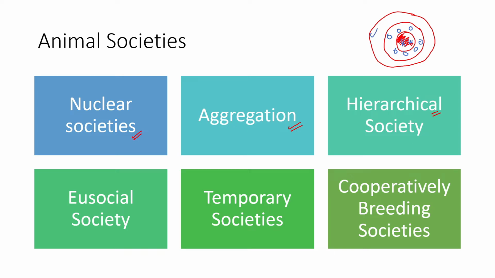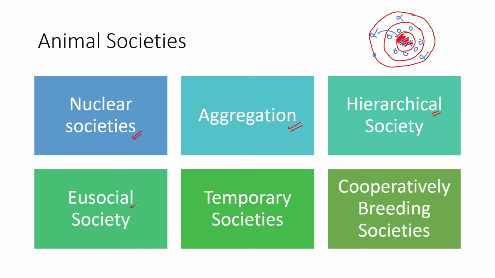Then the alphas or the leaders are usually found in the peripheries, and they regulate and maintain the entire group. So this is the territorial zonation of particular hierarchical societies. It is also seen that this situation reverses when the reproductive season begins. The alphas usually come into contact with the females and flock together, whereas subordinates reverse their role as territorial caretakers. Then there is eusocial society.